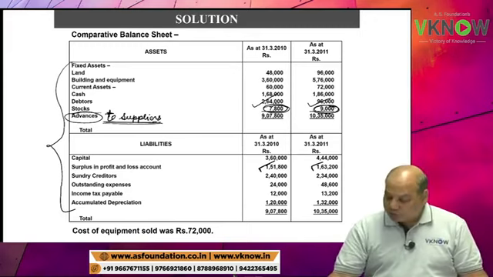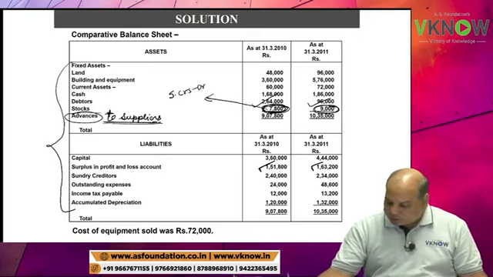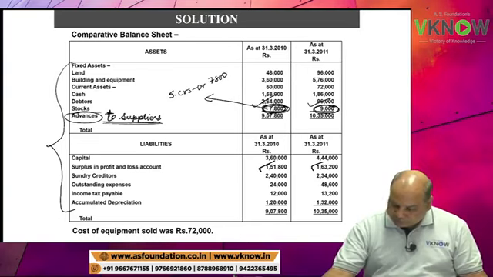So the entry for opening advance will be sundry creditor account debit 7,800 to advance account.